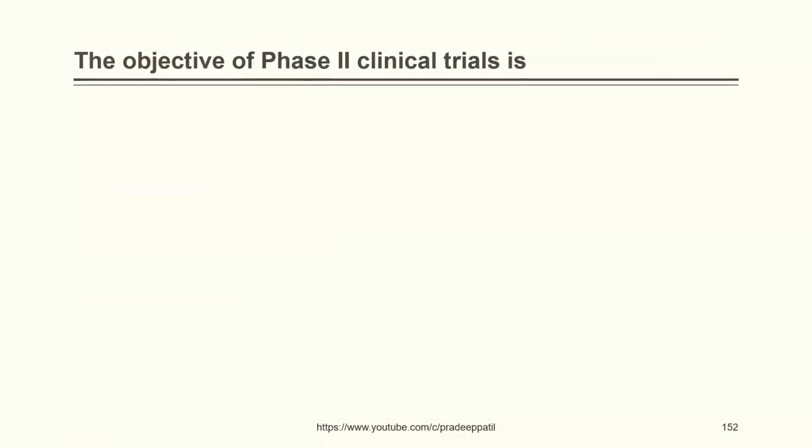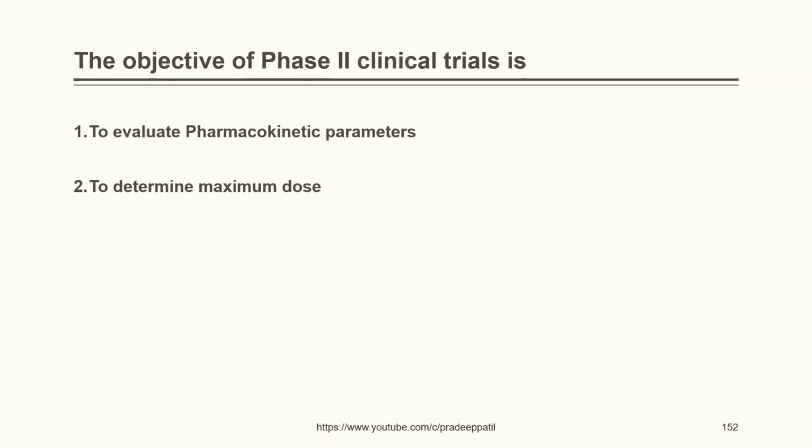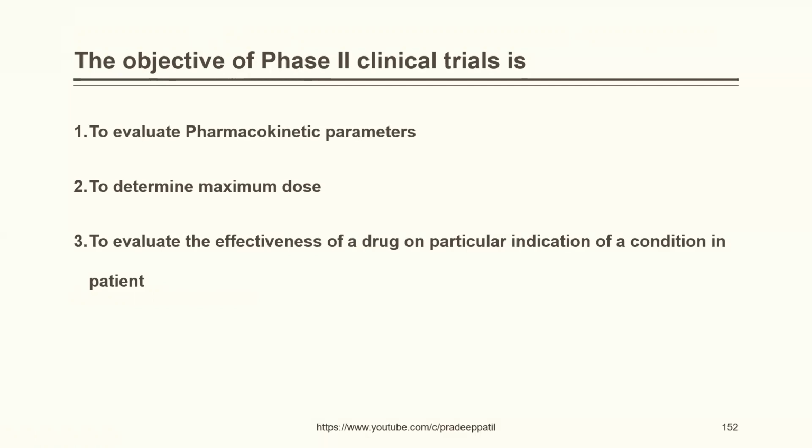The objective of phase 2 trials is to evaluate pharmacokinetic parameters, to determine maximum dose, to evaluate effectiveness of a drug on particular indication or a condition of a patient. None of the above. The correct answer is to evaluate the effectiveness of a drug on particular indications of a condition within a particular patient.